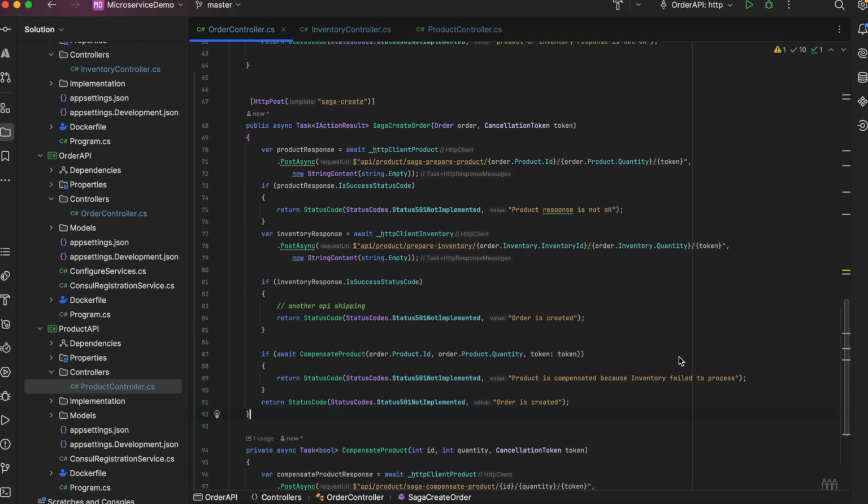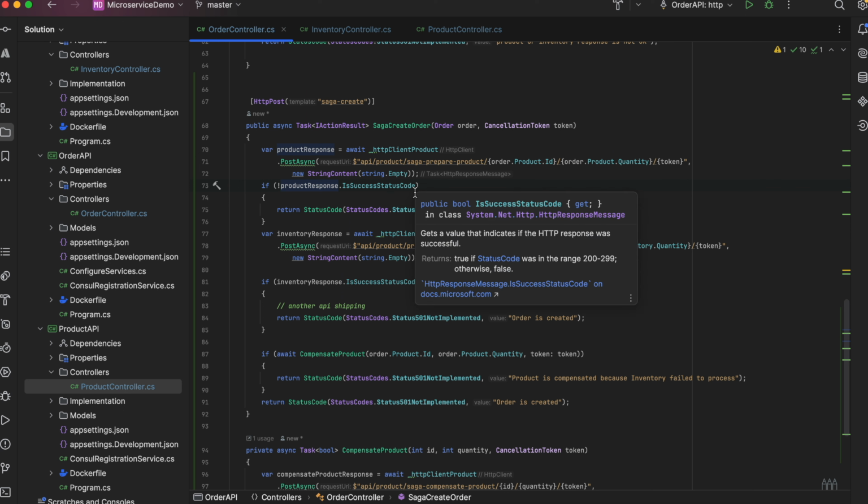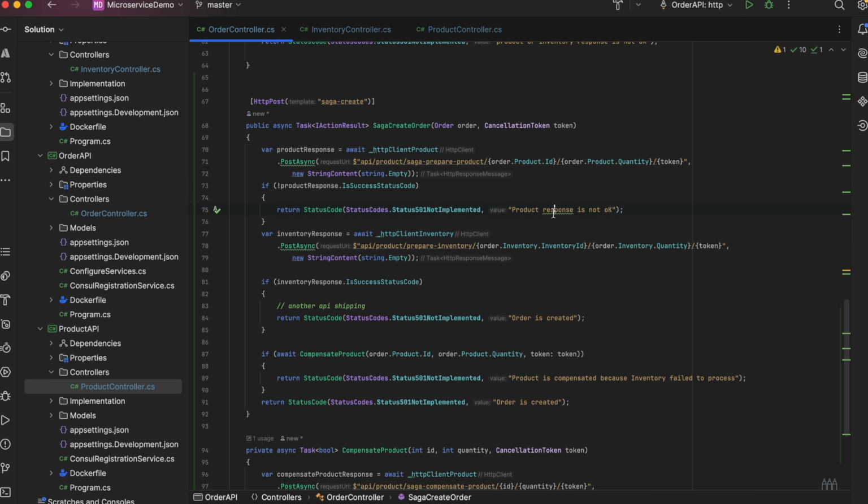Let me make a little bit of correction here. We should use the exclamation. We are checking if the status code is not okay. It's not a success status code. Then we would respond as it's not okay. Okay. So that's it for the Saga pattern.